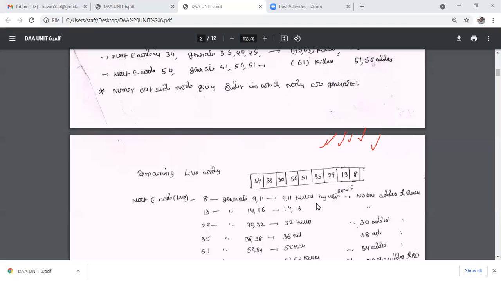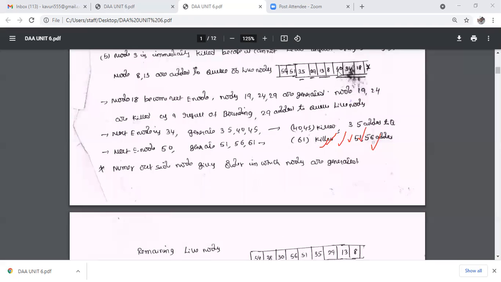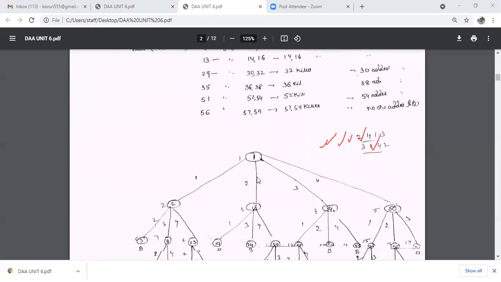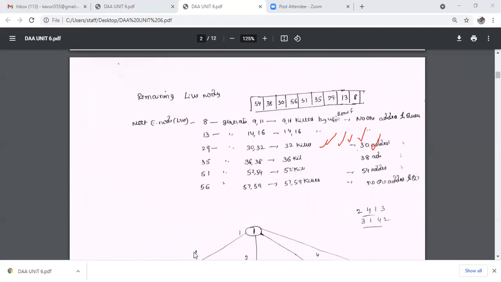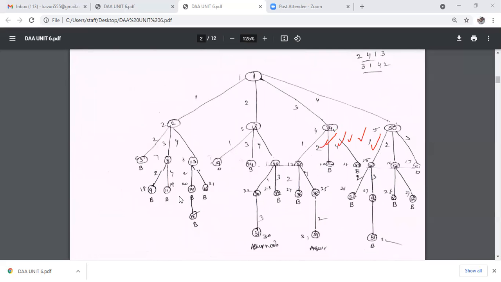So the first live node is 1, next live node is 8, next is 13, next is 29, next is 35, 51, 56, 30, 58, 30. Next live node is 50. After 50, the next live node is the 8th node. The 8th node generated 2 children, 9 and 14. They cannot satisfy the criteria function. Here the criteria function is that no two queens are in the same row, same column, or same diagonal. So the 9th and 11th nodes are killed.